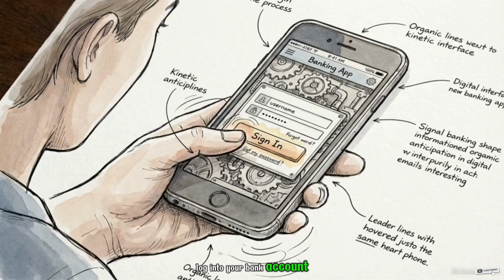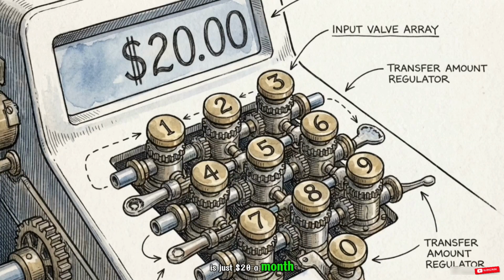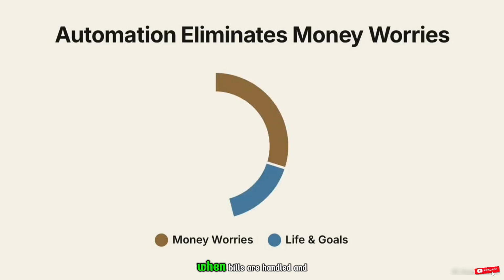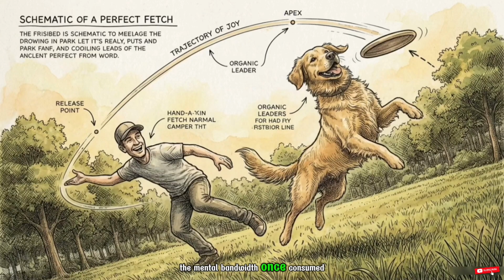Log into your bank account right now and set up one automatic transfer to your savings or buffer, even if it is just $20 a month. An automated, predictable structure allows the nervous system to remain in a state of calm. When bills are handled and savings build on autopilot, the mental bandwidth once consumed by money worries becomes available for the life those resources actually fund.